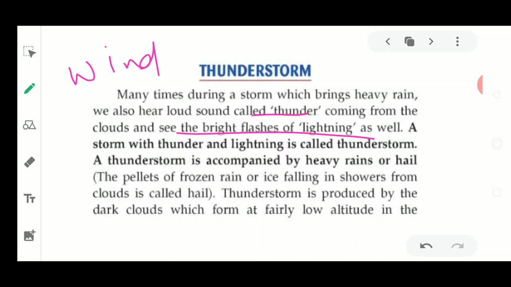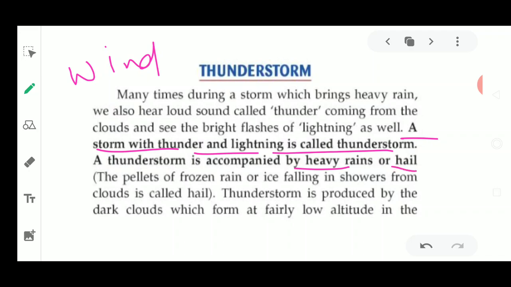So we are going to see this lightning and thunder during these thunderstorms. That is why its name is there. A storm with thunder and lightning is known as thunderstorm. This is a very short, to the point definition of the word thunderstorm. A thunderstorm always comes with heavy rainfall or hail.